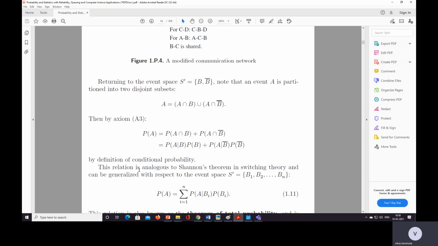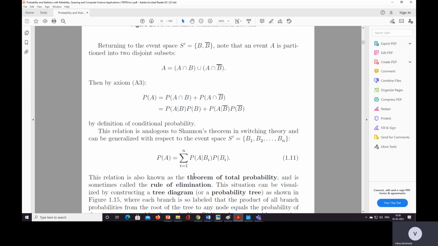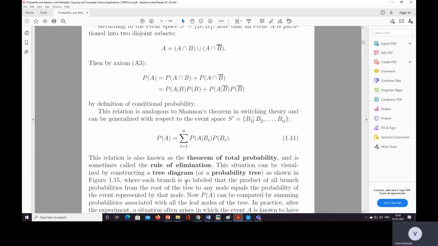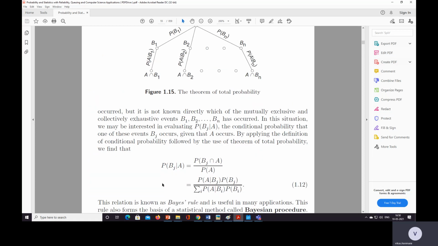Okay, so this relation is analogous to Shannon's theorem in switching theory and can be generalized with respect to event space S dash. This relation is also known as theorem of total probability and is sometimes called the rule of elimination. And this situation can be visualized by constructing a tree diagram. So let's see the tree diagram.